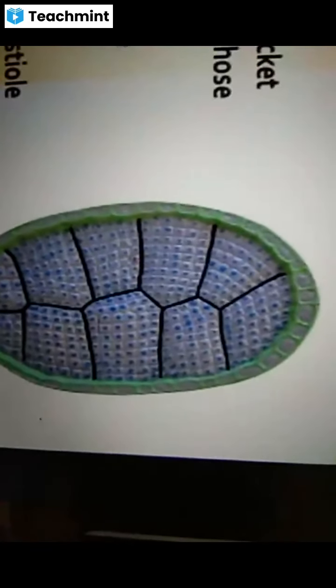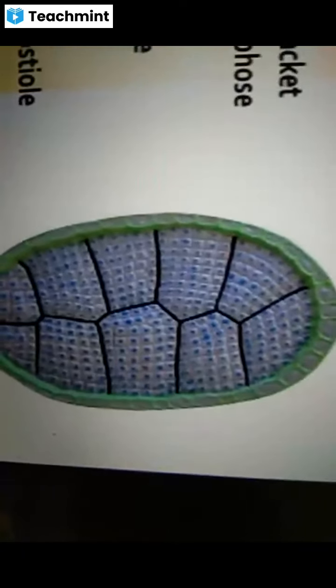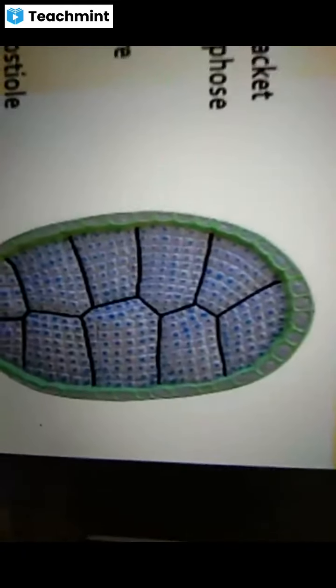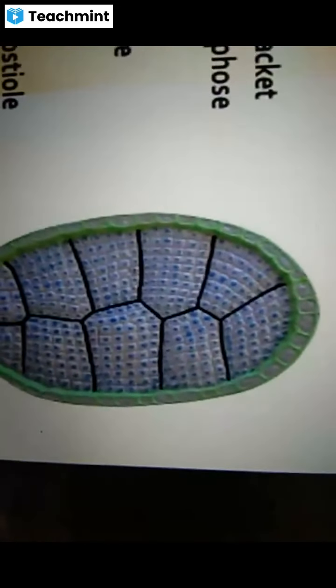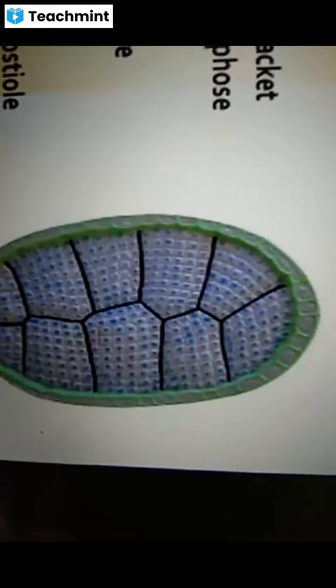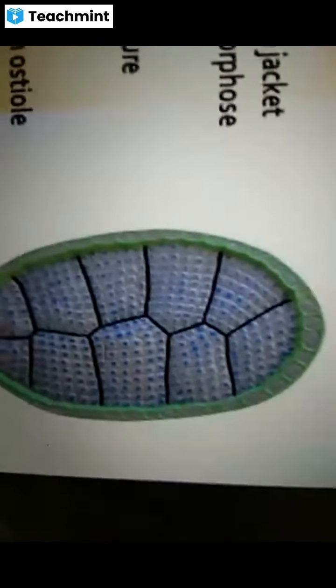The basal region bears the haploid nucleus, and the distal end bears two flagella. That means the Marchantia male gamete, known as antherozoid, is motile. It bears two flagella.